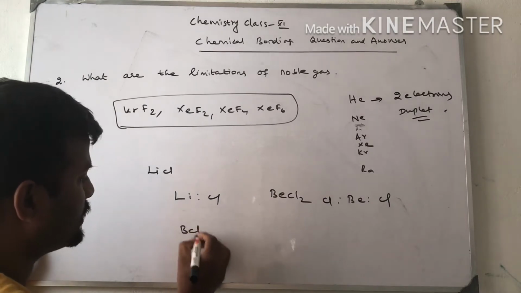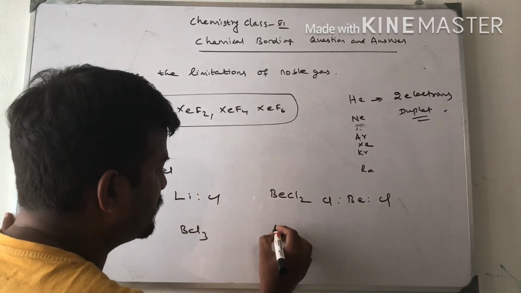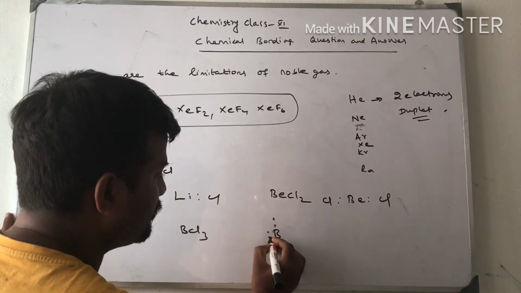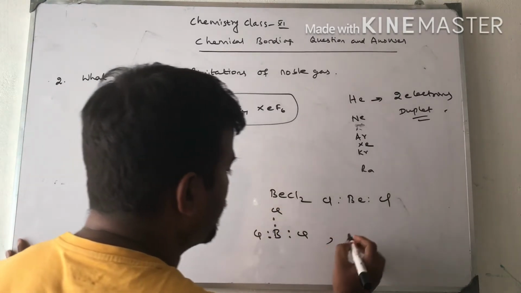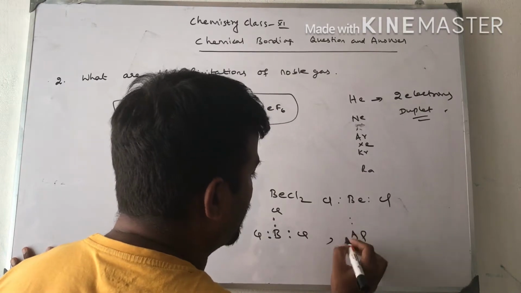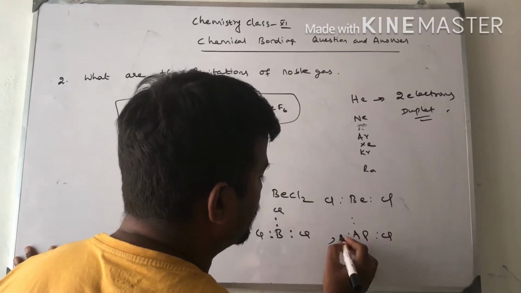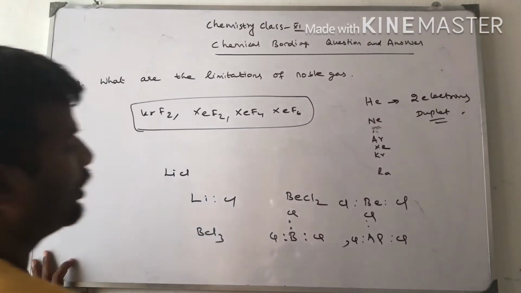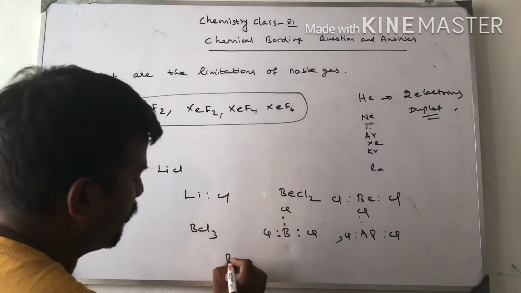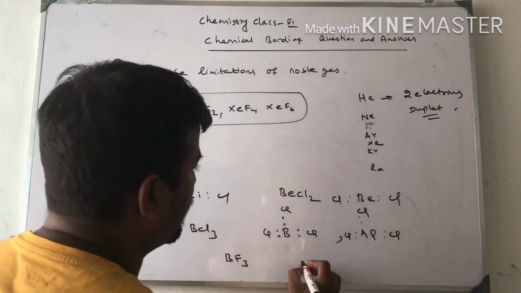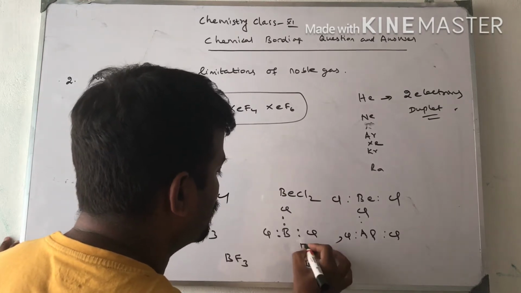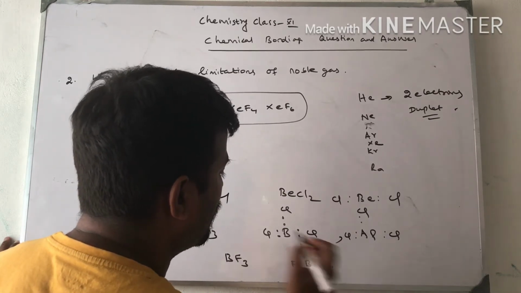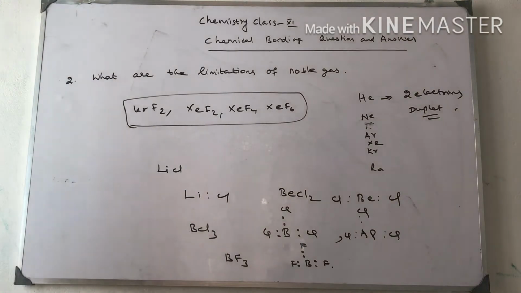Boron trichloride, BCl3, contains 6 electrons. Aluminum chloride, outermost shell contains 6 electrons. Boron trifluoride, BF3, contains 6 electrons in the outermost shell. So they are called deficient octet.